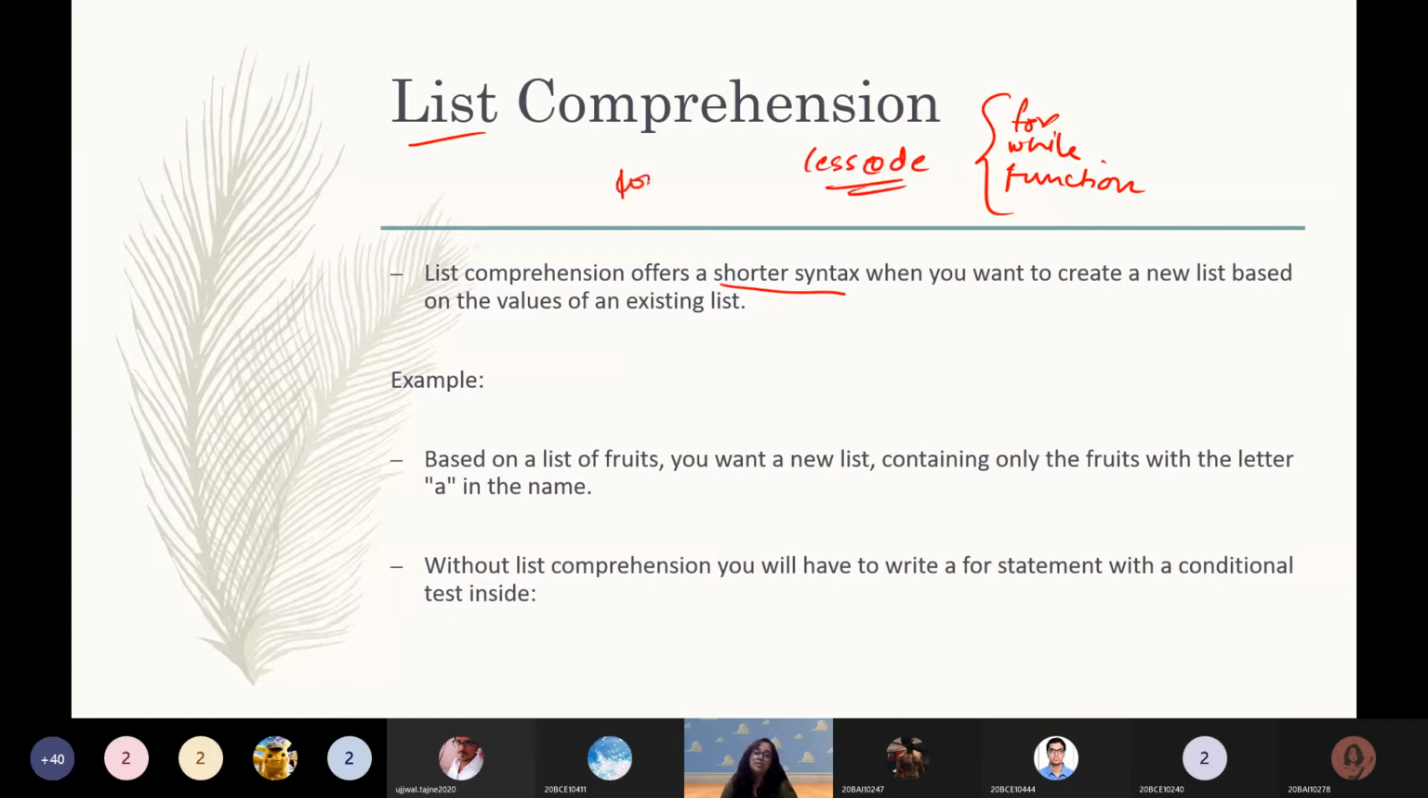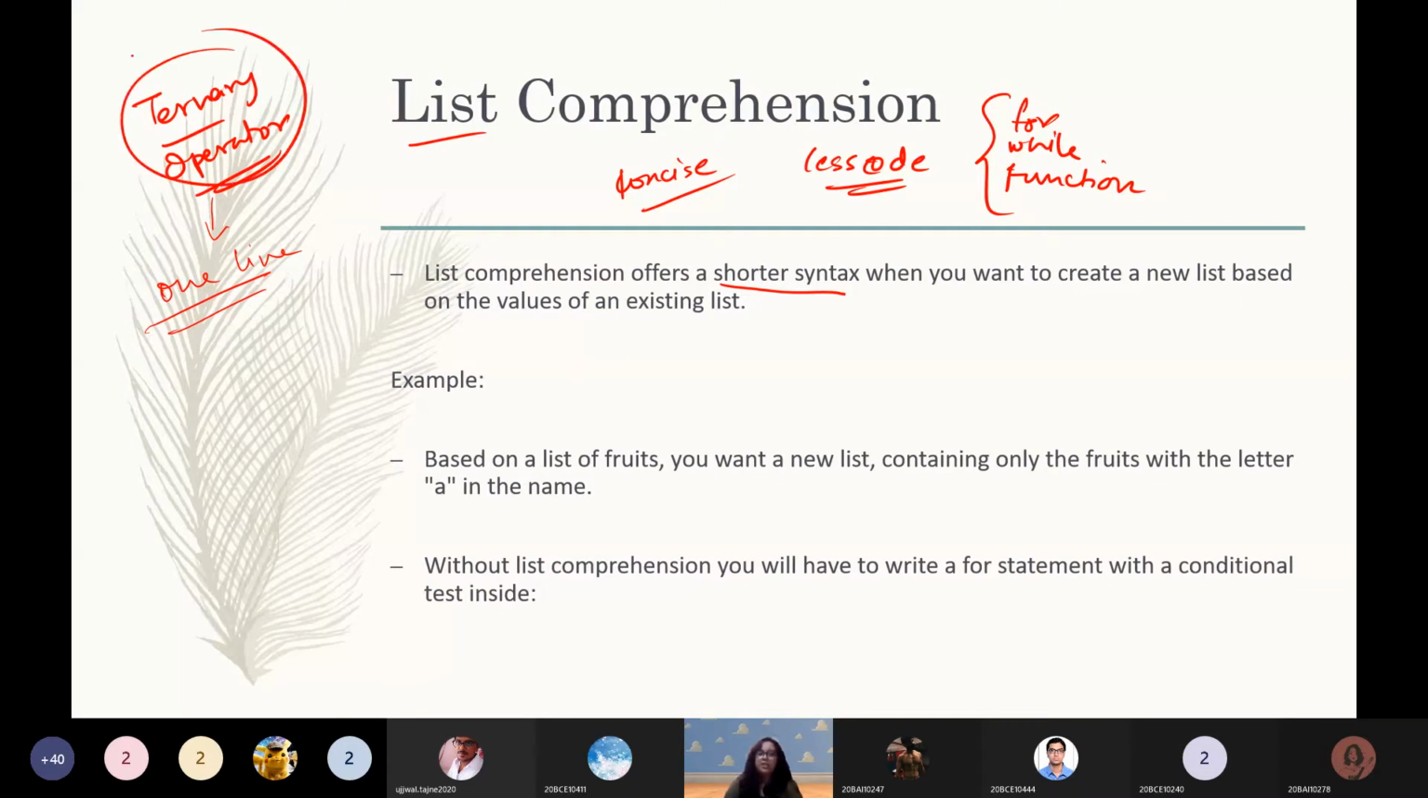For those interested, you can also look up the ternary operator. Those who are absolutely new to programming, you can look up the ternary operator. The ternary operator is kind of like list comprehension only. Over here you can perform an if else in one line. So it's pretty interesting. Less code, concise, saves your time. It also looks really fancy, fancy lines of code, when you're in a hackathon or something. So you can look up the ternary operator as well. Coming back to list comprehension, like I said, shortened syntax, that's all.